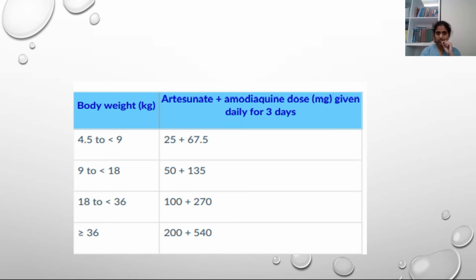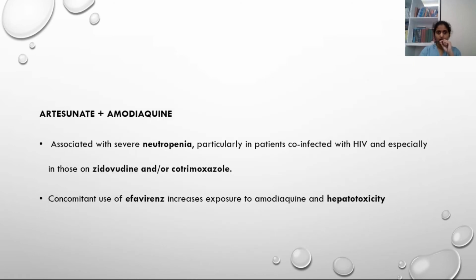The second combination, artesunate amodiaquine. The dose is 200 mg of artesunate, amodiaquine 540 mg. The side effect of this combination is neutropenia. So particularly in patients with HIV and in those on zidovudine and cotrimoxazole, it's better to monitor neutrophil count.